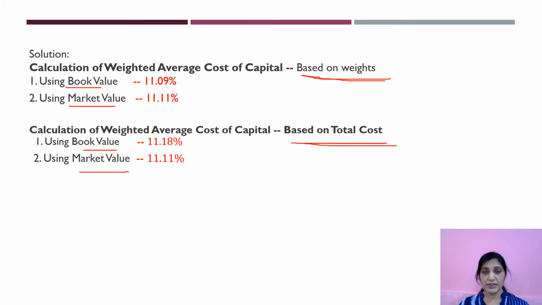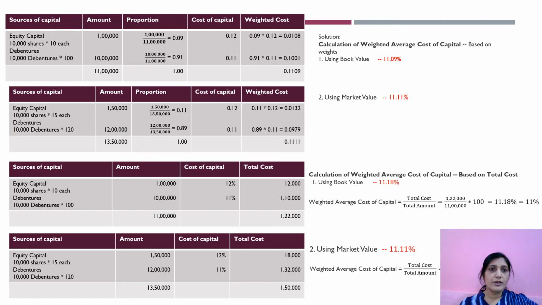I'll show you the tables comparison once again. All of you can see here, there are 4 tables. This is 1, this is 2, this is the third one, and this is the 4th table. The first one is calculation of weighted average cost of capital based on weights. What you did here, you found this proportion. Remember this. What is the book value? So here we got WACC as 11.09%.